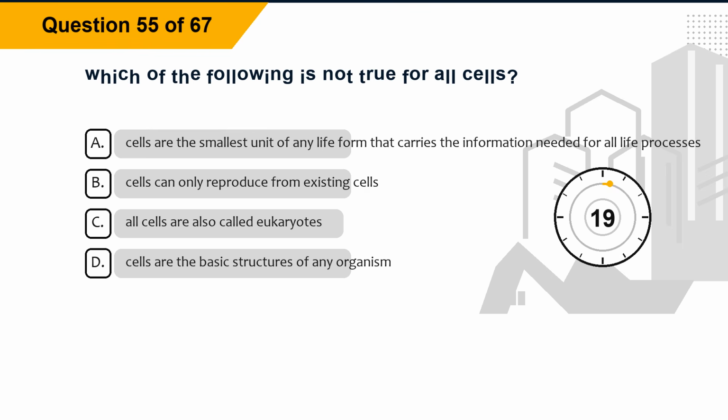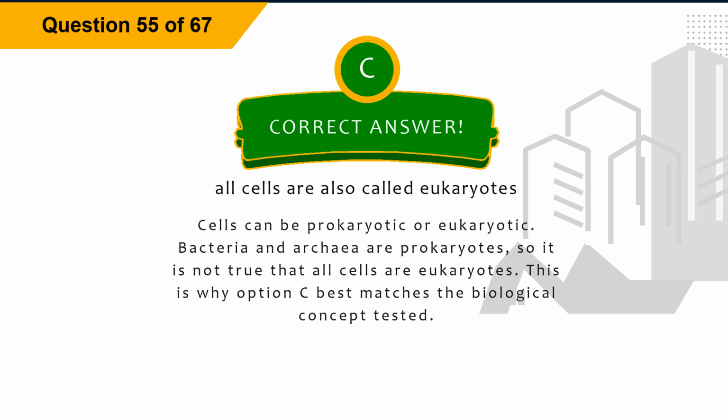Question 55. Which of the following is not true for all cells? Option A. Cells are the smallest unit of any life form that carries the information needed for all life processes. Option B. Cells can only reproduce from existing cells. Option C. All cells are also called eukaryotes. Option D. Cells are the basic structures of any organism. The correct answer is option C. All cells are also called eukaryotes. Explanation. Cells can be prokaryotic or eukaryotic. Bacteria and archaea are prokaryotes, so it is not true that all cells are eukaryotes. This is why option C best matches the biological concept tested.